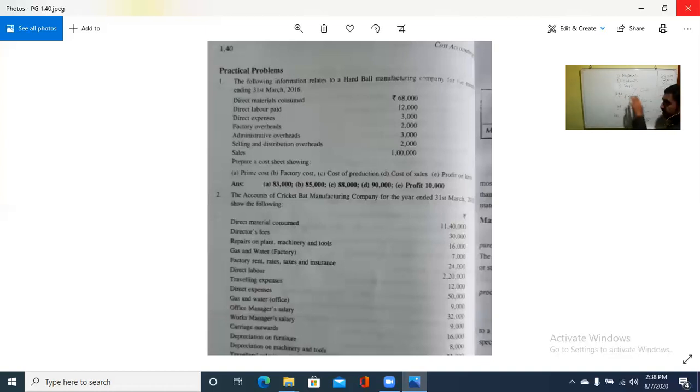When we add factory overheads, whatever expenses are incurred in the factory, with the prime cost, we get factory cost or work cost. With that, we add office and administration overhead, and we get cost of production or office cost.